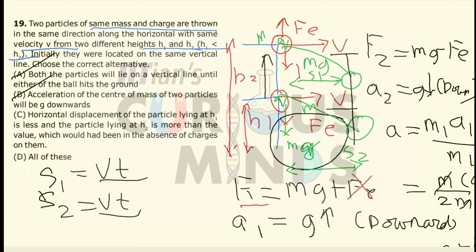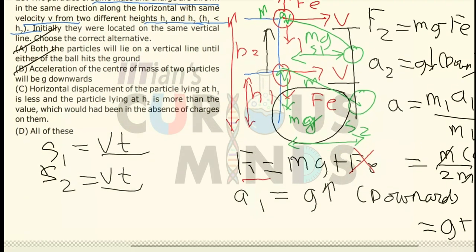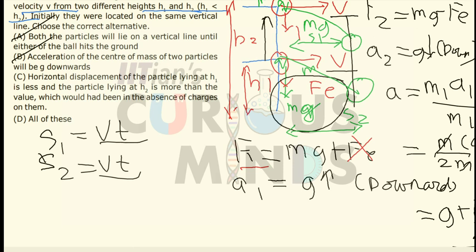Option C: the horizontal displacement of the particle at h1 is less, and of the particle at h2 is more, than the value in the absence of the charges. In the absence of the charges, the acceleration of the particle at h1 would be g, but now it has increased beyond g.